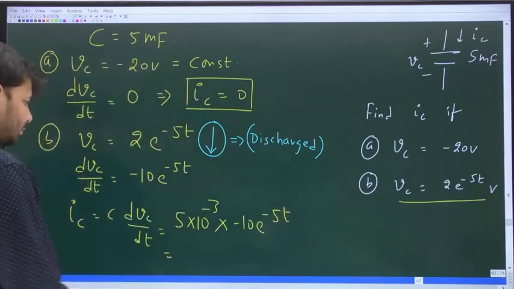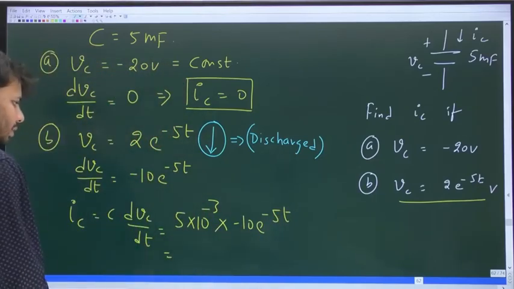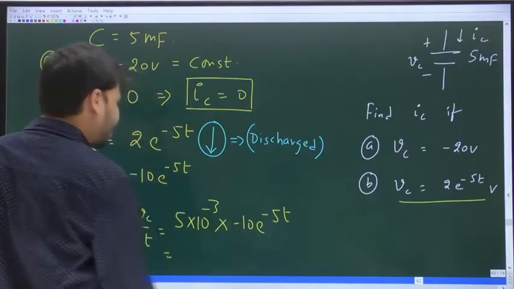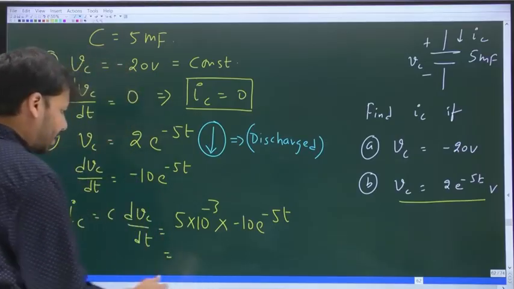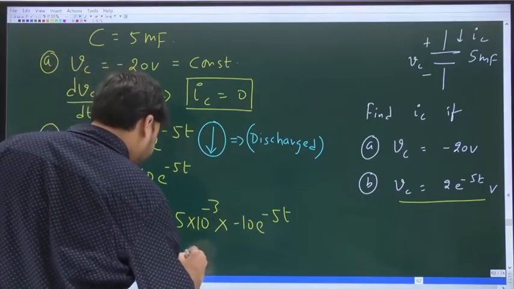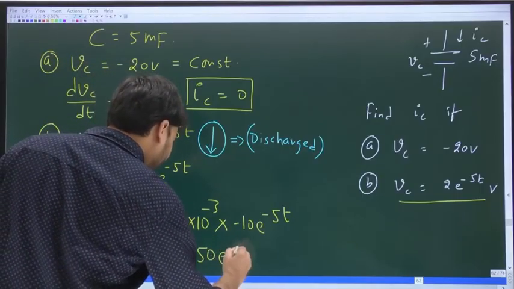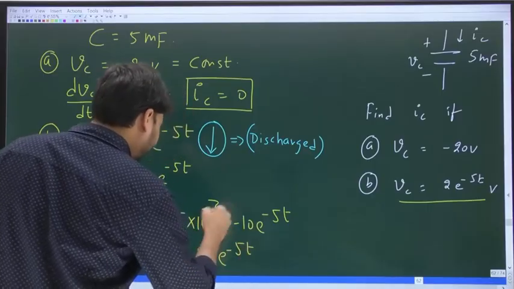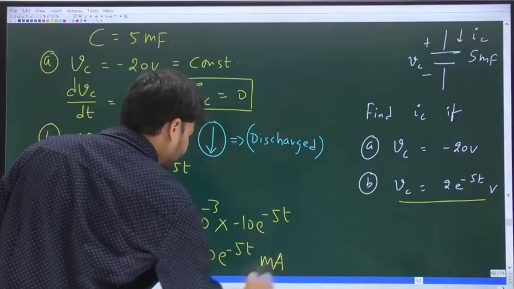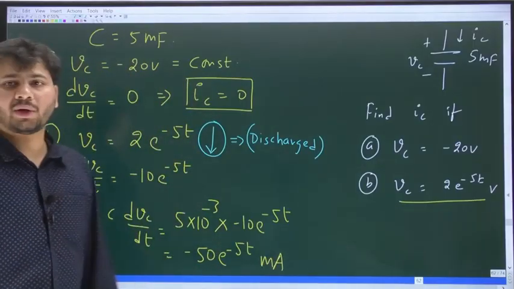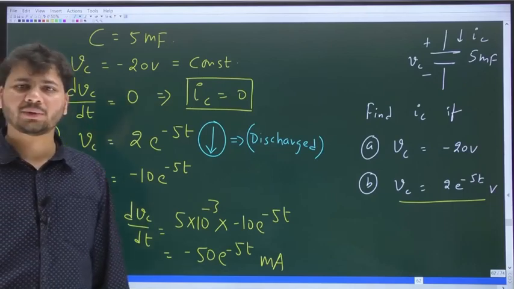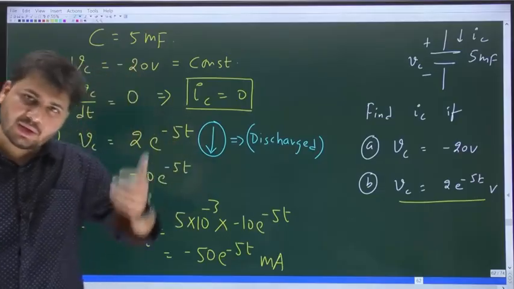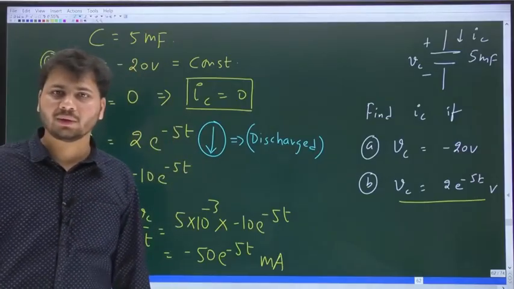That's all. So 5 into minus 10 is minus 50. 10 power minus 3, let us write it as milli, so we will write the current in milliamps. So 5 into minus 10 is minus 50 e power minus 5t, then we have 10 power minus 3. So the current is minus 50 times e power minus 5t, in milliamps. C times the rate of change of voltage across the cap, that is dVc by dt. Understood? Yes.